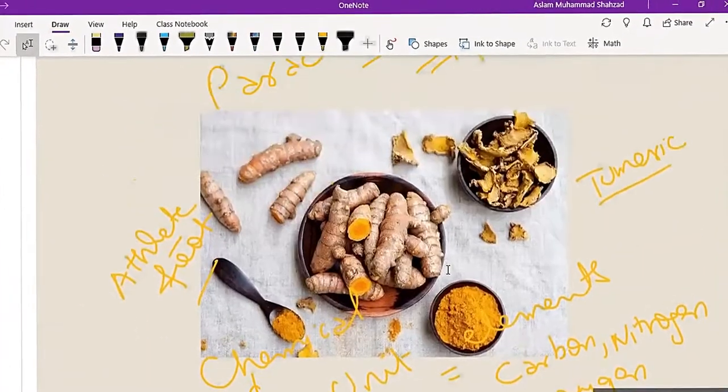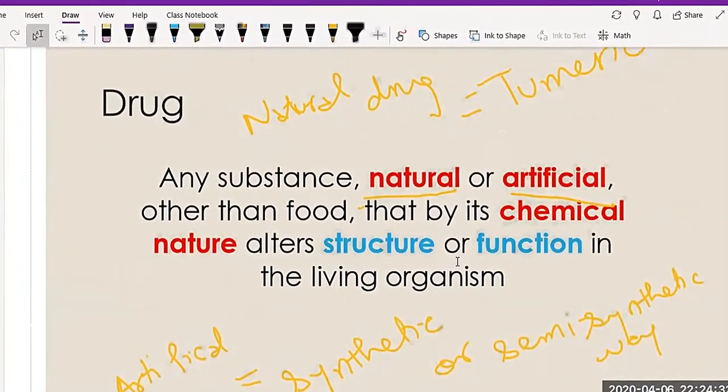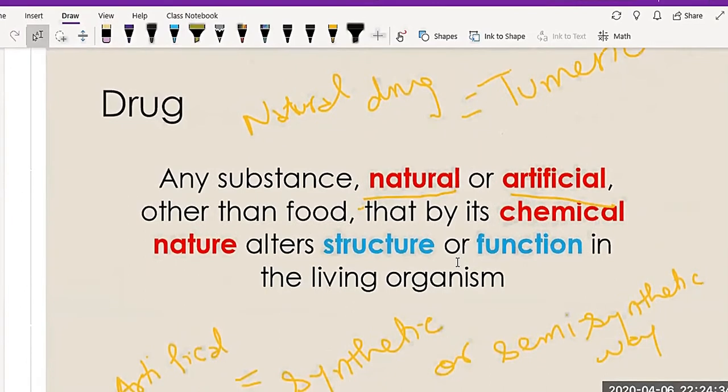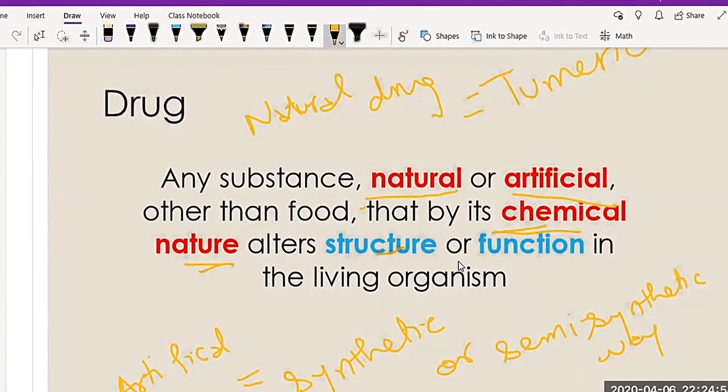In simple terms, a drug, which could be natural or artificial, has roots in its chemical nature that affects the structure or function of living organisms.